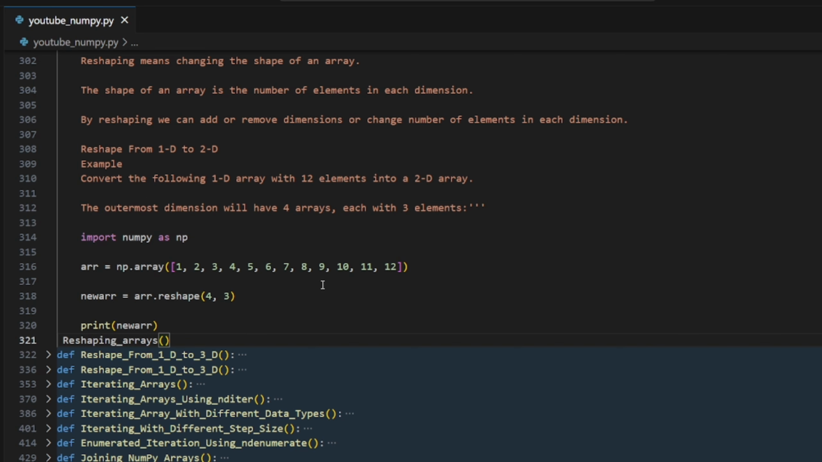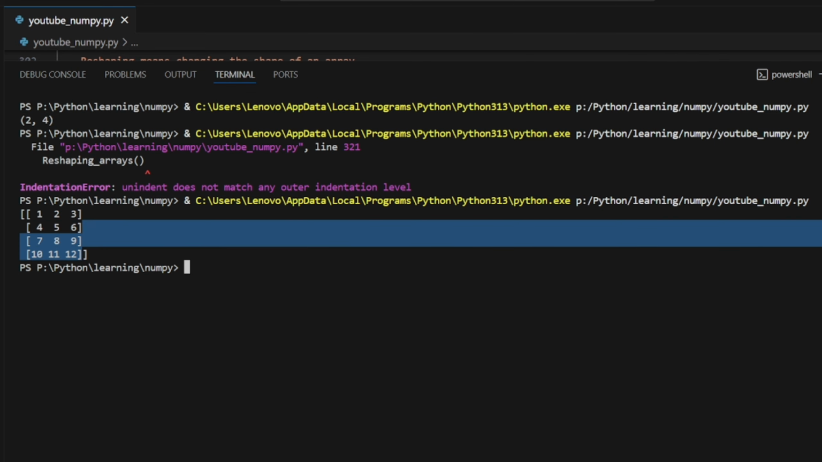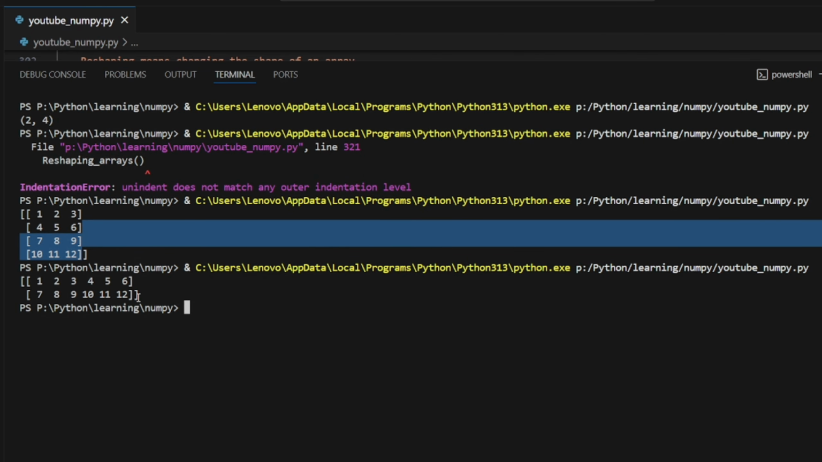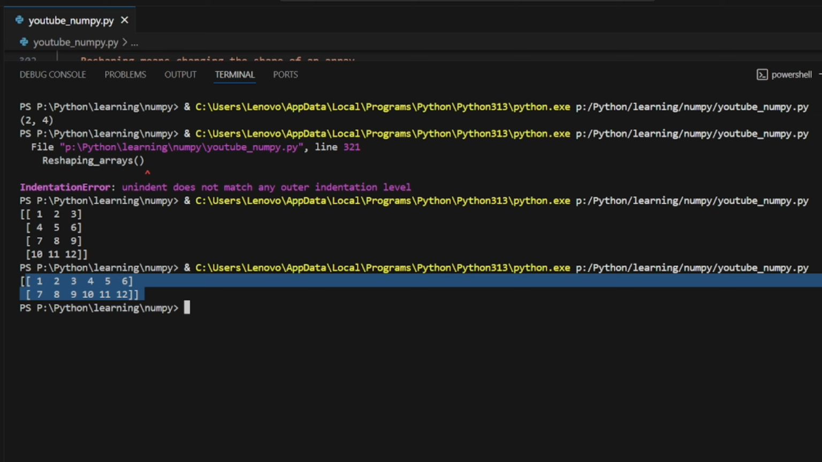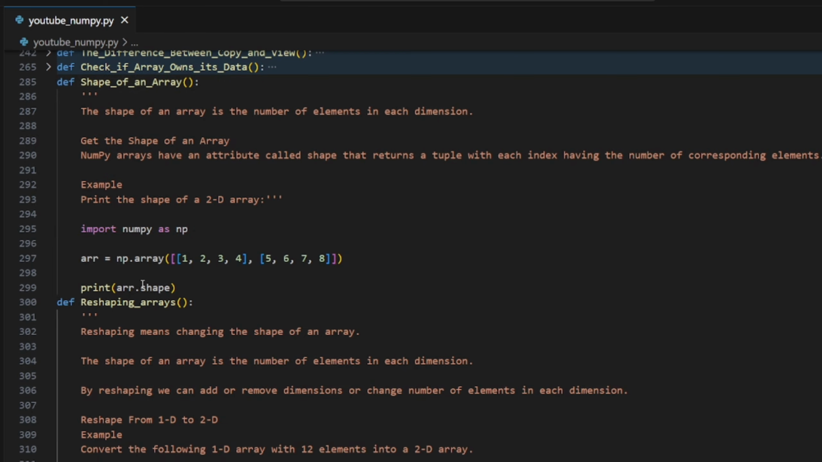Okay, there's a syntax error. Okay, here we have 4 rows and 3 columns. Let's change this to 2 and 6, which is also 12, right? Let's run this. We have 2 rows and 6 columns. Cool. Understood? We will use reshape to change the shape, and to know any shape, we will use shape.